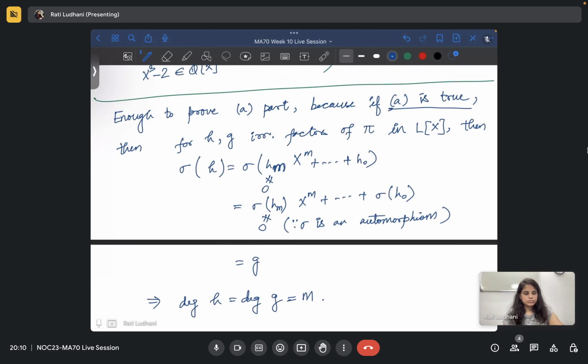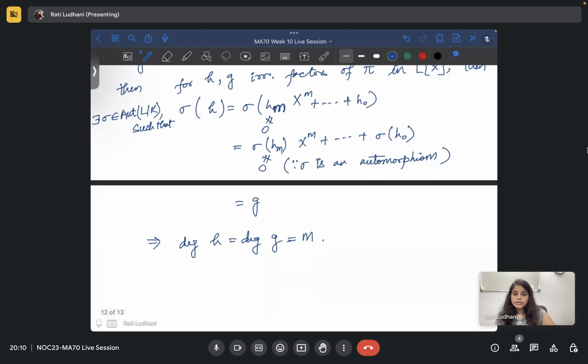If A is true, I am assuming A is true, so for every h and g you can find a sigma, then there exists sigma in the automorphism group of L over K such that this happens, right? So this is equal to g, and the degrees are the same, so B is true, B is proved.